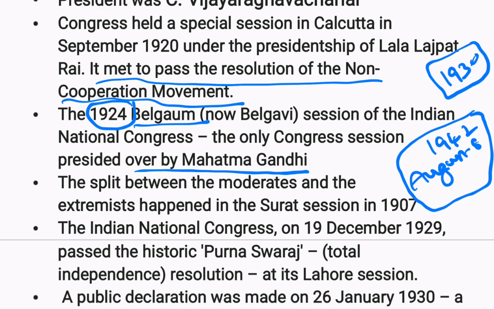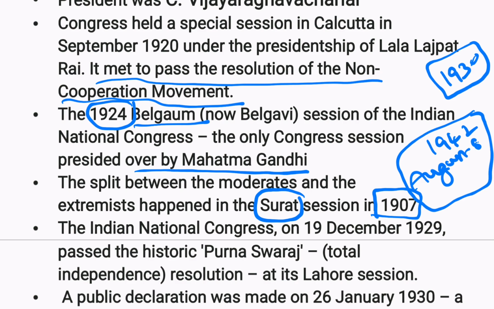The split between the moderates and the extremists, this question was also asked, in the name of Surat split. That session is also called the Surat split. The split between the moderates and the extremists happened in the Surat session, that is in 1907. So sometimes they may ask in which year the Surat split happened, 1907, or they ask the location also: the split between moderates and extremists happened in 1907, in which place was that session held? Then it is Surat.